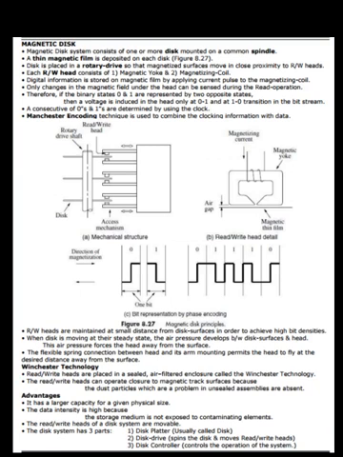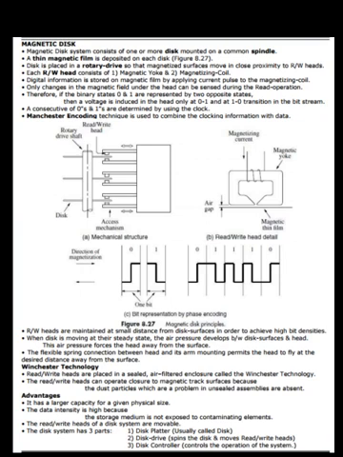Read or write heads are maintained at a small distance from the disk surfaces in order to achieve high bit densities. When the disk is moving at its steady state, air pressure develops between the disk surface and the head. This air pressure forces the head away from the surface. The flexible spring connection between the head and its arm mounting permits the head to fly at the desired distance away from the surface. Winchester technology: read or write heads are placed in a sealed, air-filtered enclosure called the Winchester technology.